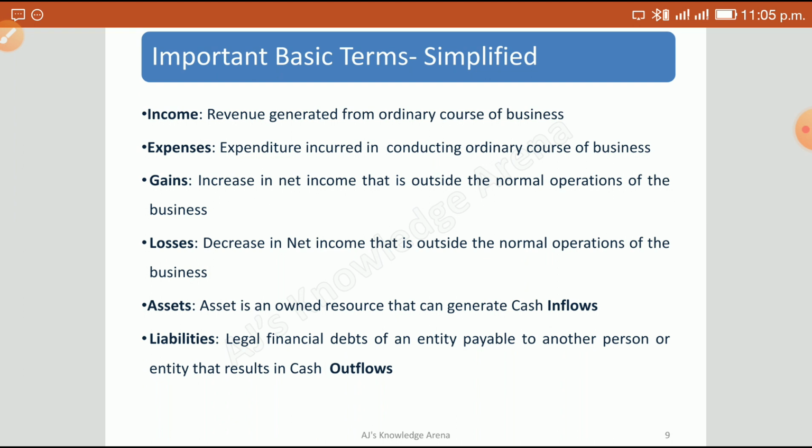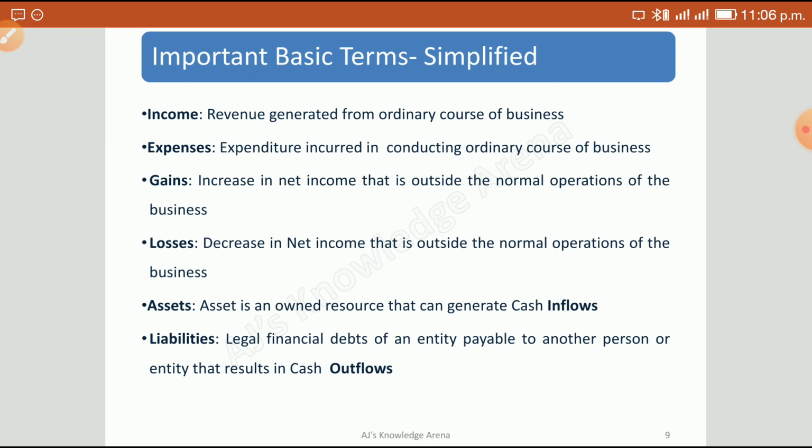After depreciation, the book value is 2,000 rupees, and 18,000 is the depreciation till date. So out of 20,000, 18,000 is depreciated, so it's only 2,000 which is the book value of that refrigerator. In case they sell this refrigerator for say 3,000 rupees, they are selling at a gain of 1,000 rupees. That is, 2,000 is the book value, and they are selling at 3,000 rupees. So that 1,000 is a gain, and this is not in the ordinary or normal operations of business, right? Because the main business of the company is to sell furniture and not refrigerators.